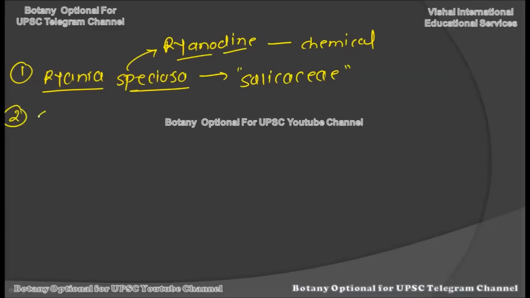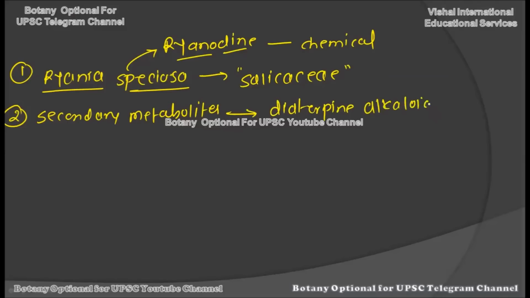Now, just like the other insecticides, this chemical is also a secondary metabolite. It is not a primary metabolite, but a secondary metabolite which is occasionally produced by plants for one reason or another. In that secondary metabolite category, it belongs to the class called diterpene alkaloid. Carefully write it down. Diterpene alkaloid is the class of this chemical compound extracted from the Ryania speciosa plant.